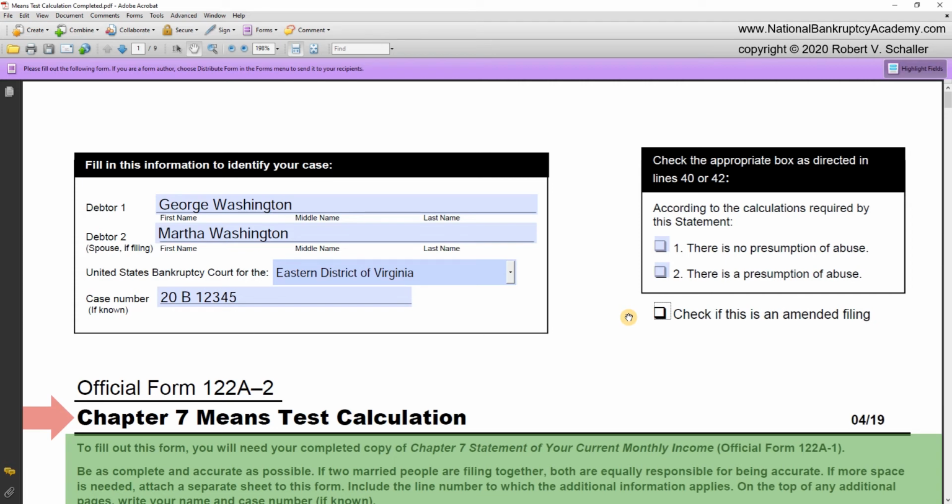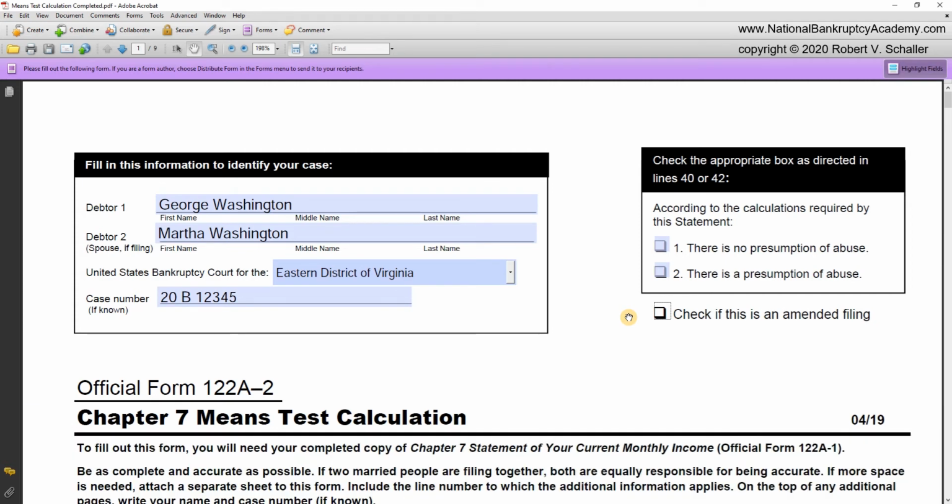If two married people are filing together, both are equally responsible for being accurate. If more space is needed, attach a separate sheet to this form. Include the line number to which the additional information applies. On the top of any additional pages, write your name and case number if known. So let's scroll down and see Part 1.